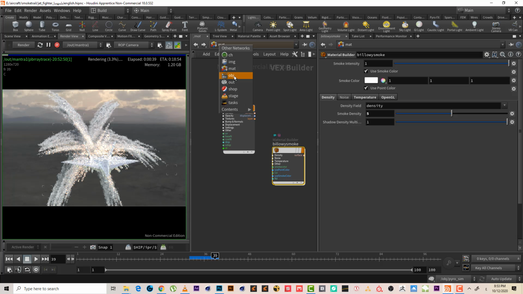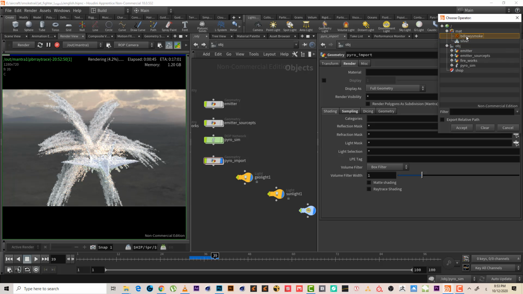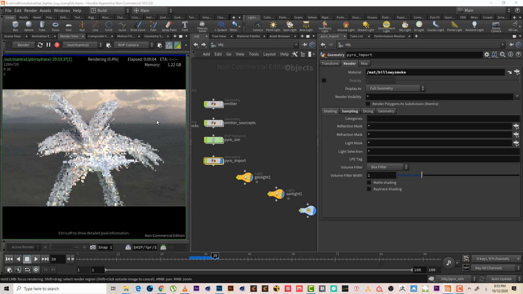Okay, let's go back to the objects. So let's select below smoke and see what we have so far. Yeah, looks nice. So now maybe we can play with the color of the smoke.